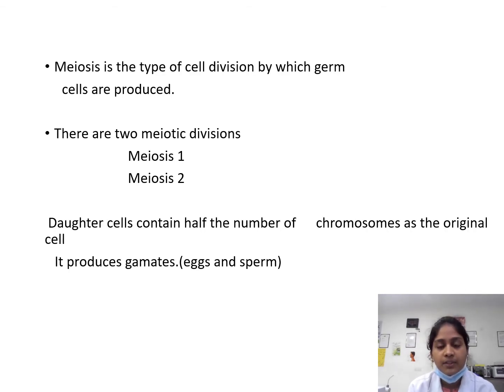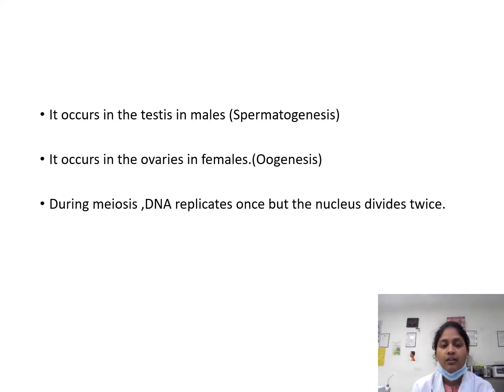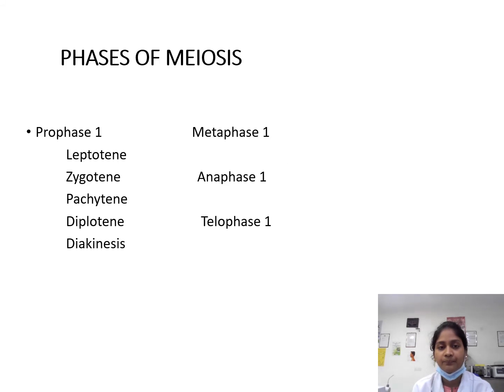Meiosis is the type of cell division by which germ cells are produced. There are two meiotic divisions, meiosis 1 and meiosis 2. Daughter cells contain half the number of chromosomes as the original cells. It produces gametes. It occurs in the testes in males, which is known as spermatogenesis, and in the ovaries in females, known as oogenesis. During meiosis, DNA replicates once, but the nucleus divides twice.